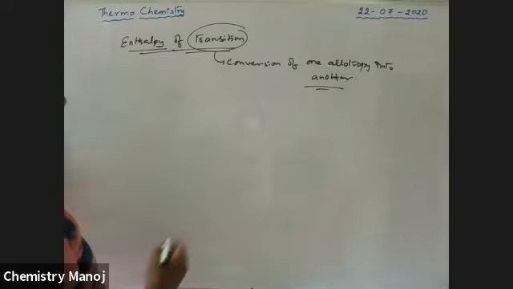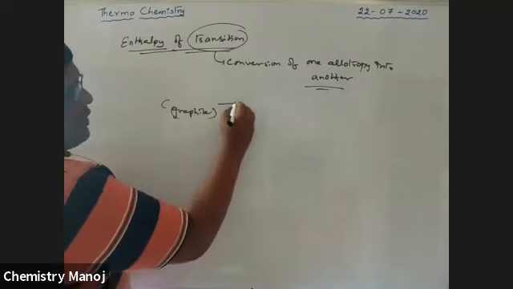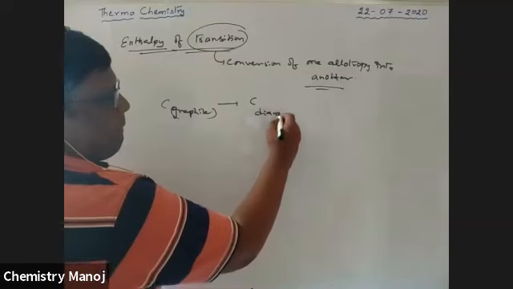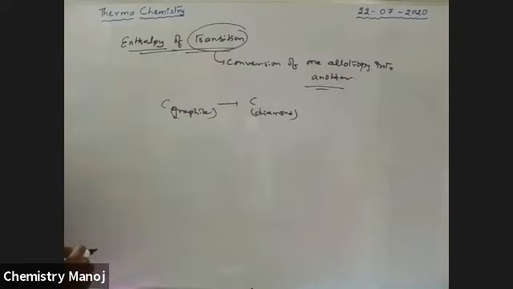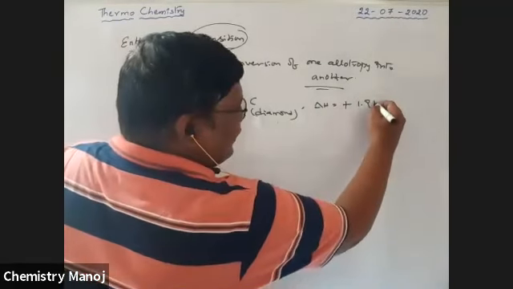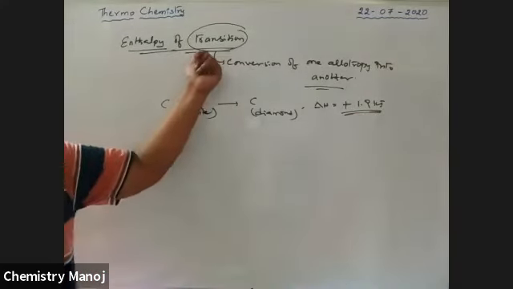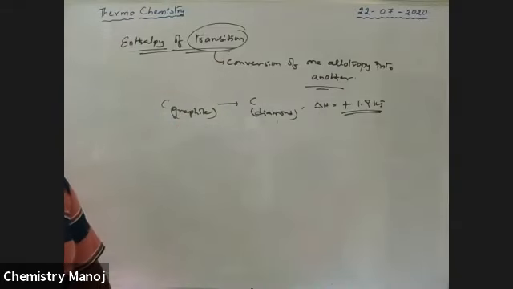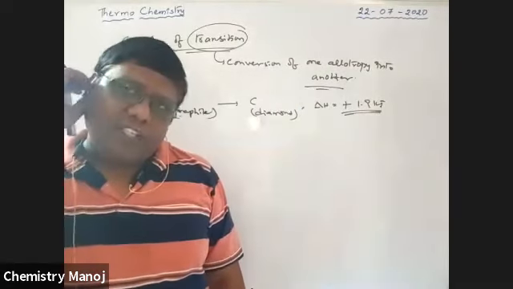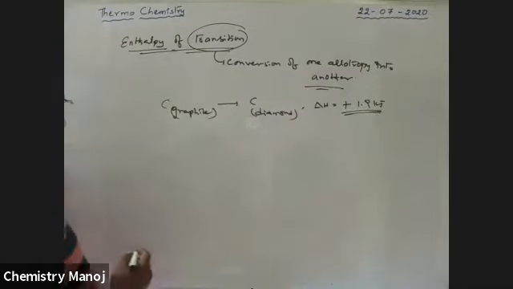For example, carbon graphite is one of the allotropes of carbon. Carbon graphite is changed to carbon diamond. During this process, delta H is equal to plus 1.9 kilojoules. That energy is called enthalpy of transition of carbon. One allotrope is changed to another allotrope, and the heat change is called enthalpy of transition. Next one.